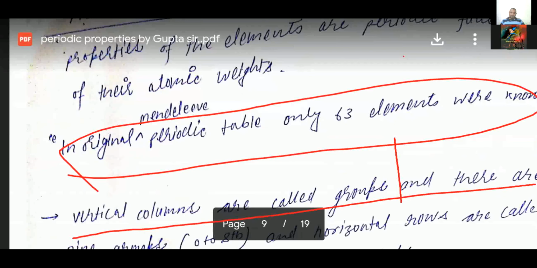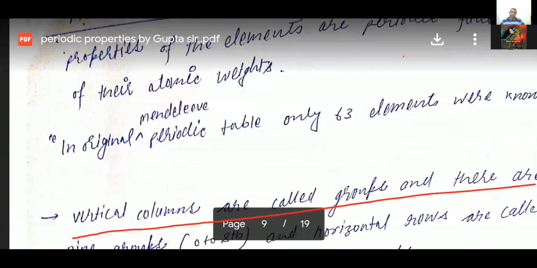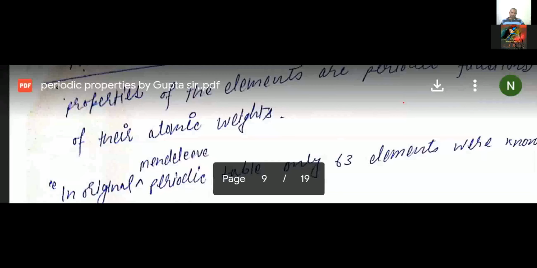He gave the vertical columns, and the vertical columns are known as what? The groups. And the horizontal rows he also gave, and the horizontal rows are known as what, student? They are known as periods. So you can check out here, student, how many vertical columns were given by Mendeleev.